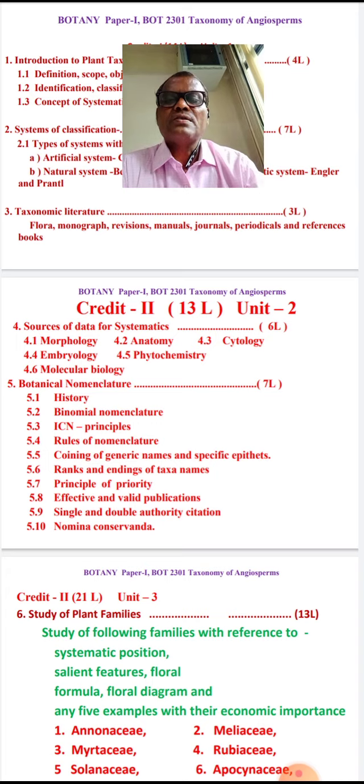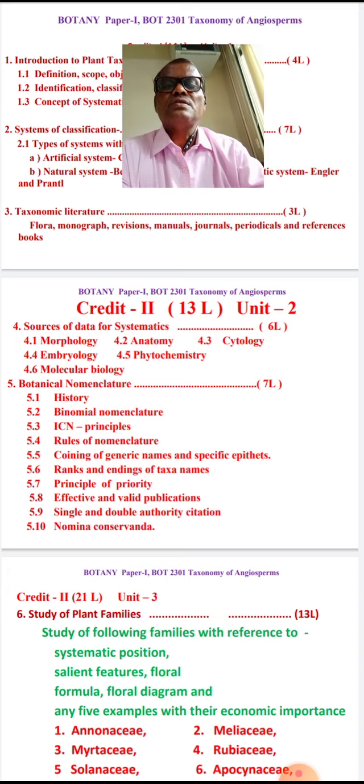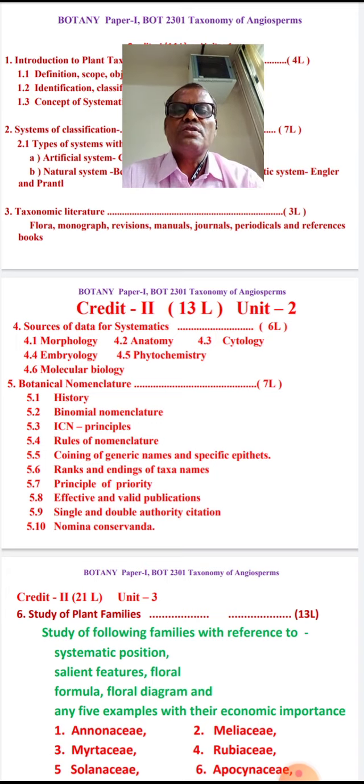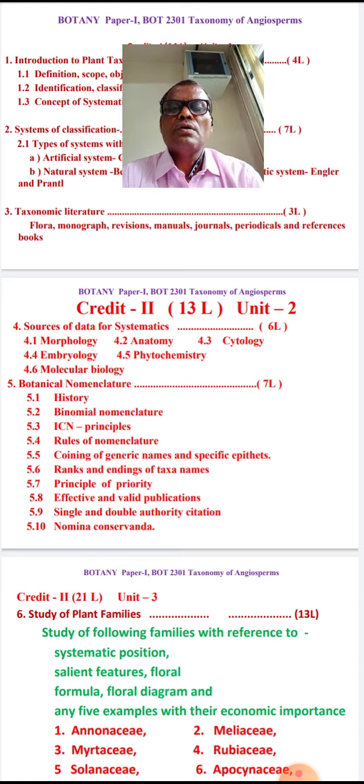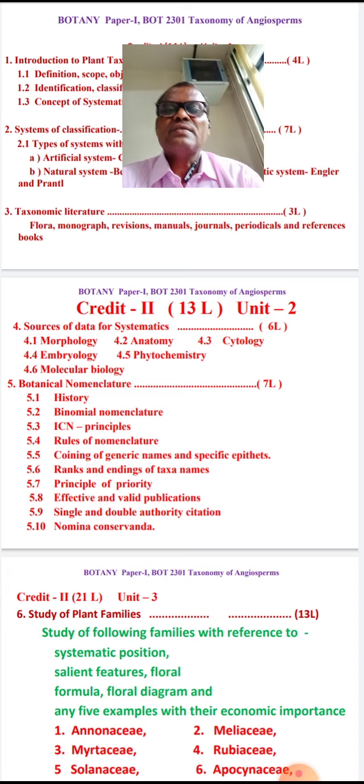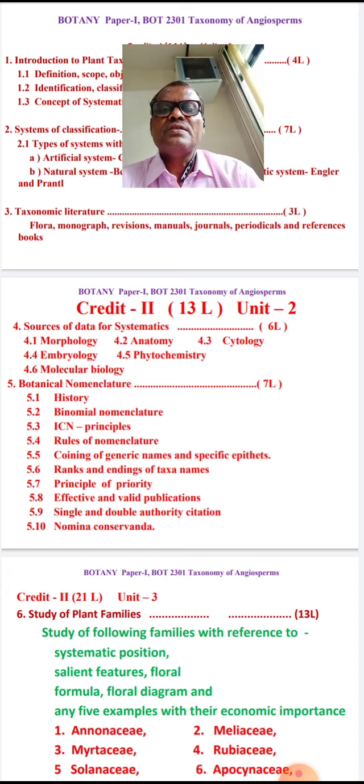Rules of nomenclature are also given. Then coining of genera names and species epithets, how the names are given to the plant. We are going to study them one by one. Then next, the principle of priority, then ranks and endings of taxa. Like this there are 10 points.